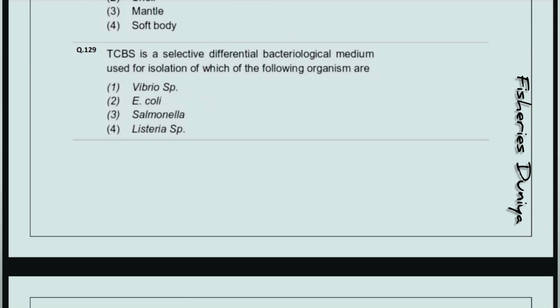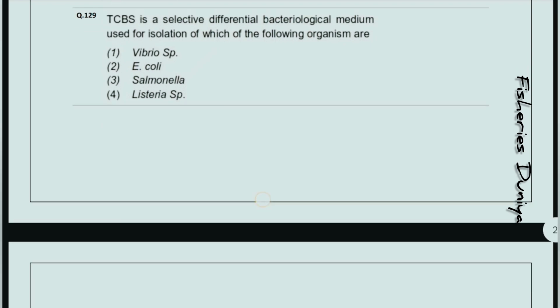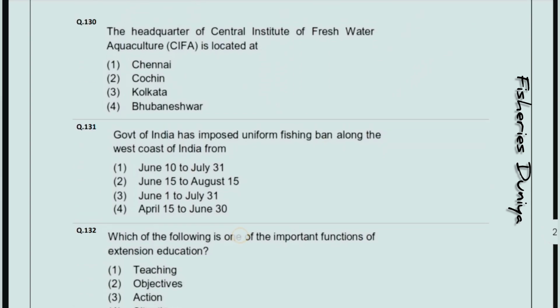Next question, TCBS is a selective differential bacteriological medium used for isolation of which of the following organisms. So the correct answer is option number first, Vibrio species. The headquarters of Central Institute of Freshwater Aquaculture is located at. So the correct answer is option number 4, Bhubaneswar.